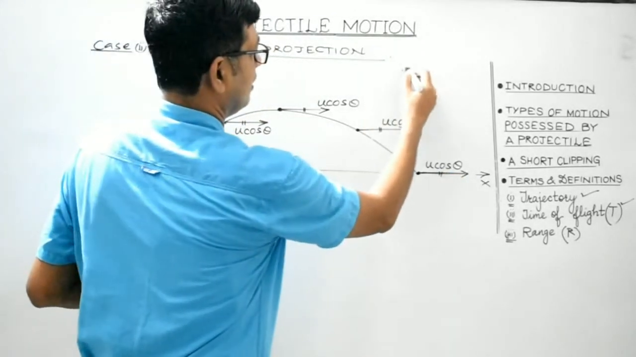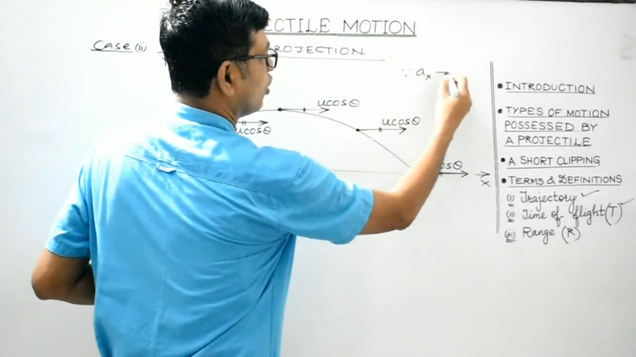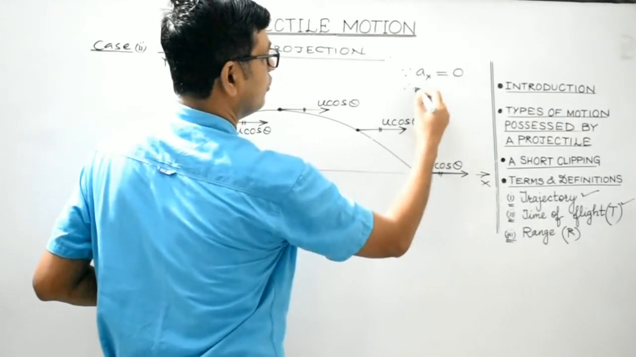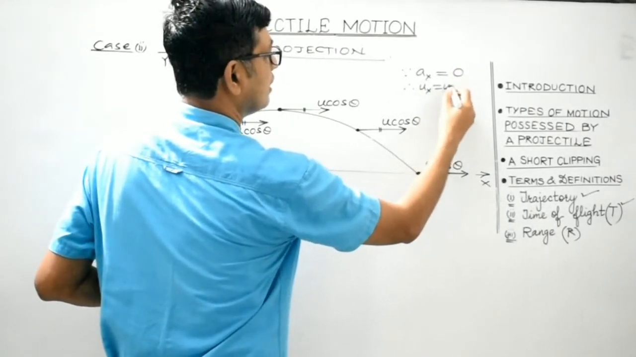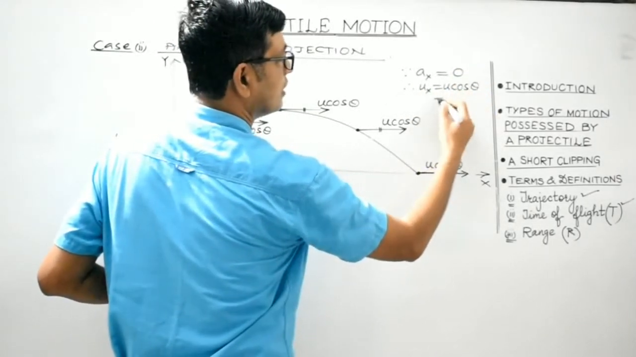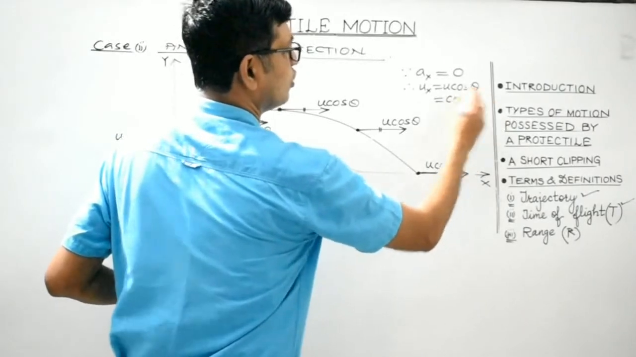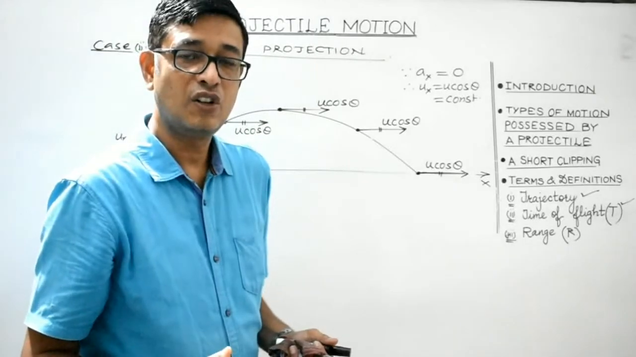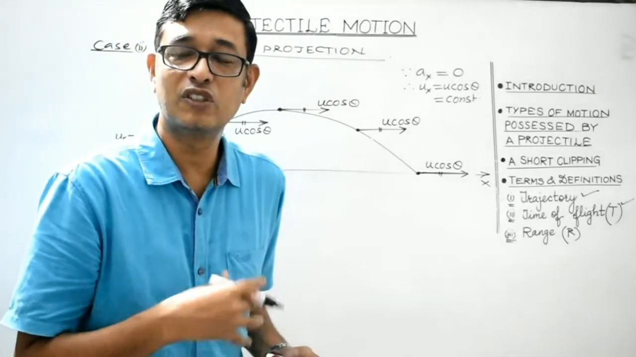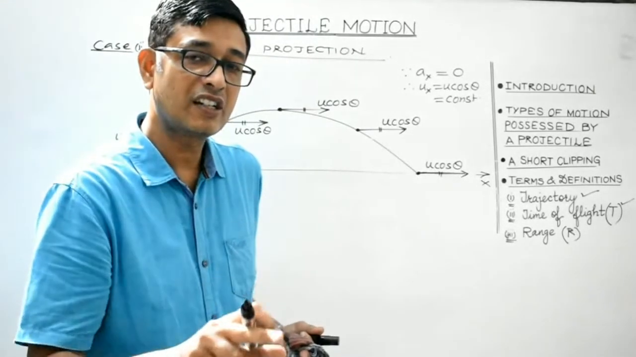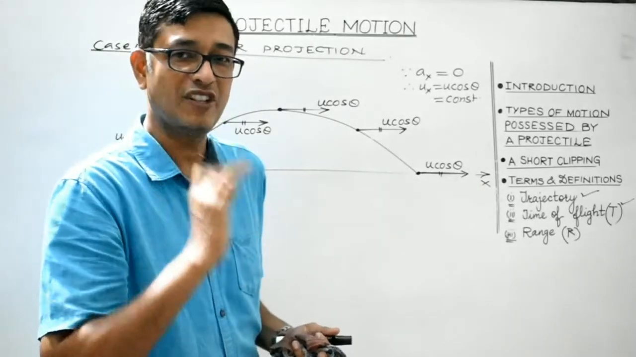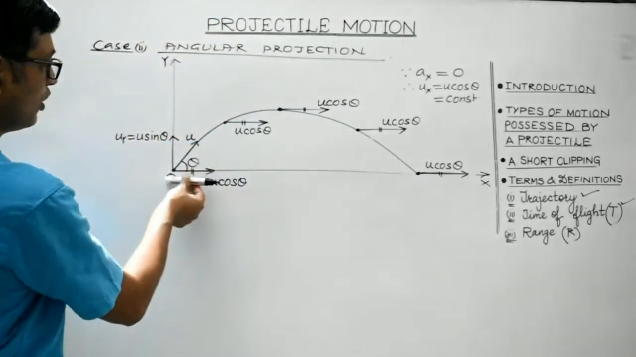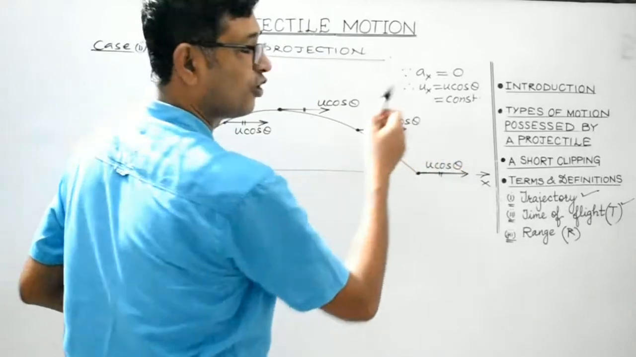Since acceleration along the horizontal direction is zero, therefore ux is equal to u cos theta is equal to constant. So no doubt regarding this. A projectile possesses horizontal motion which it covers in uniform motion, right? So this component of velocity at any instant will remain constant.